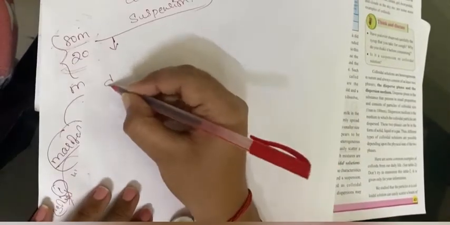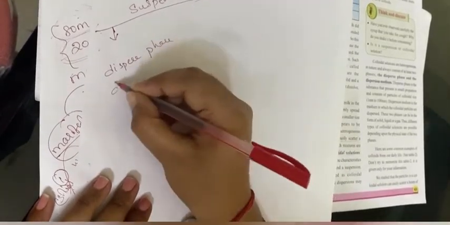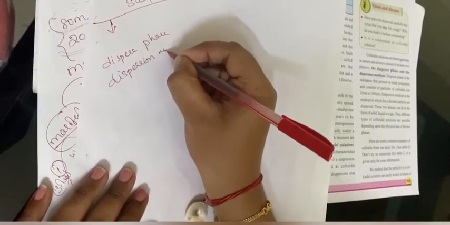Okay, here colloidal solutions are heterogeneous because they look like homogeneous, but they are heterogeneous in nature. In this we find two parts, disperse phase and dispersion medium. What is a disperse phase?